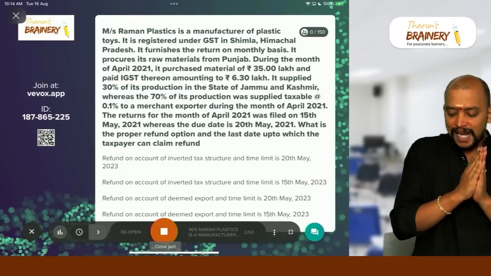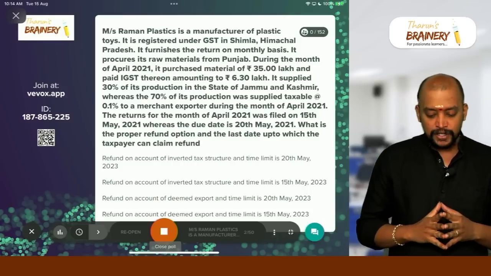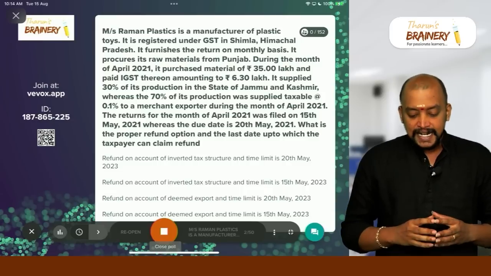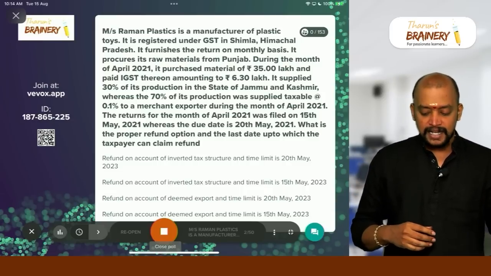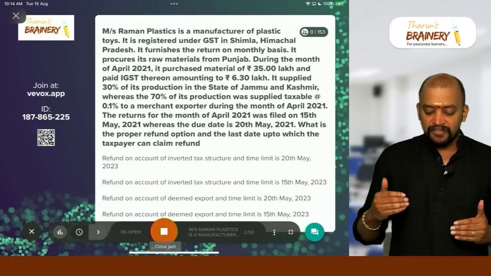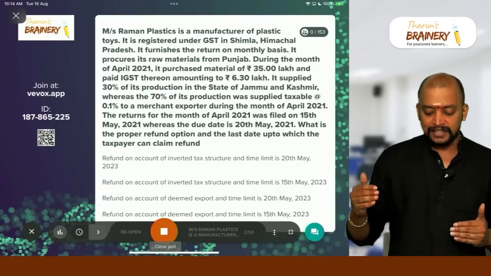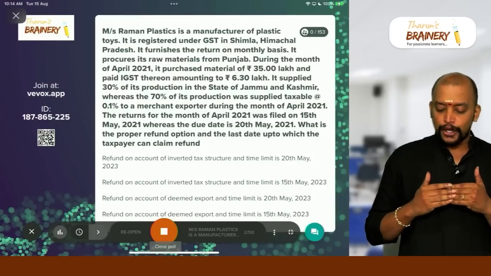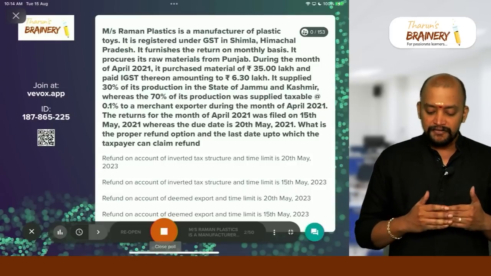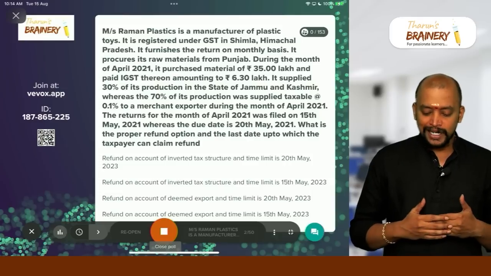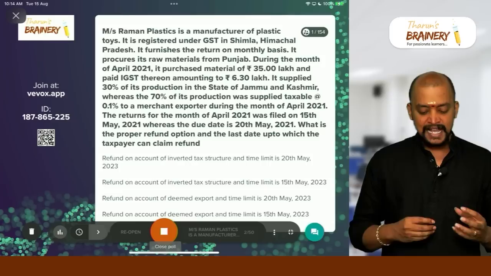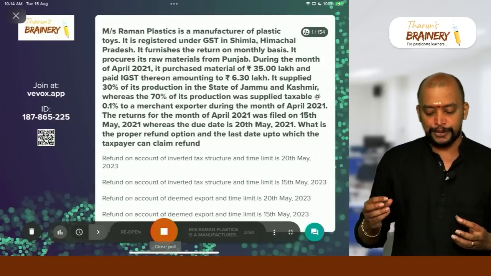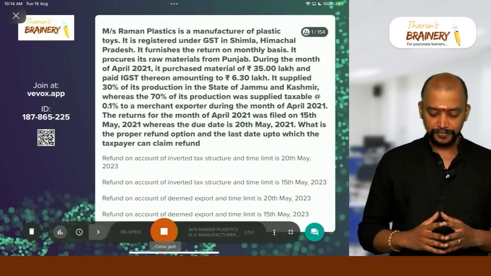Messrs. Raman Plastics is a manufacturer of plastic toys. It is registered under GST in Shimla, Himachal Pradesh. It furnishes the return on monthly basis. It procures its raw materials from Punjab. During the month of April, it purchased material of 35 lakhs and paid IGST thereon amounting to 6.3 lakhs.